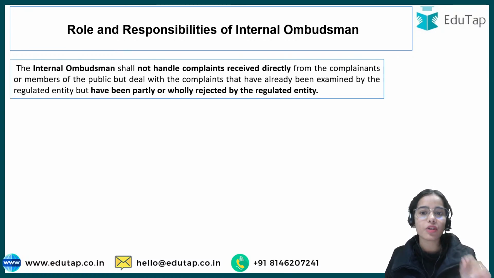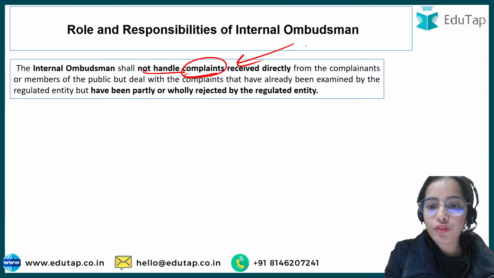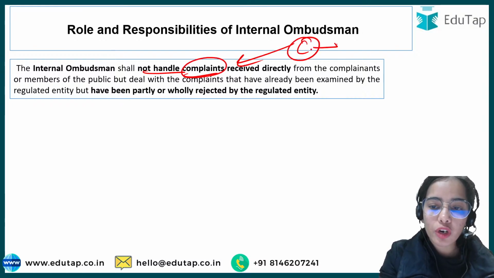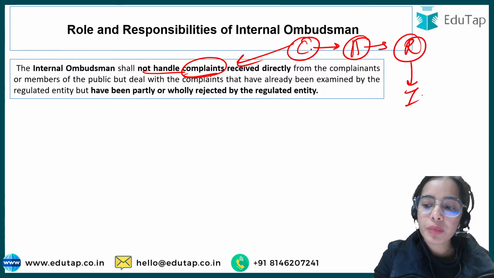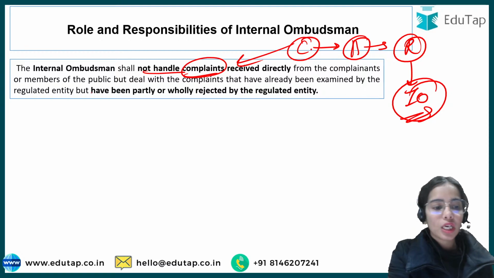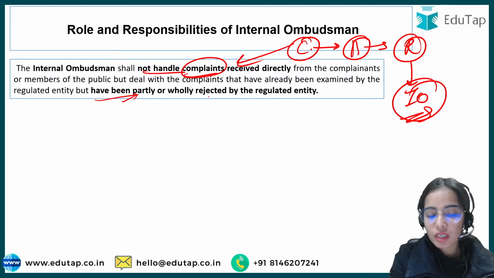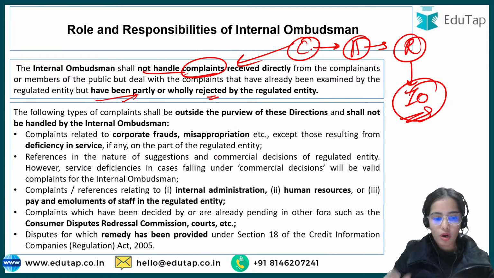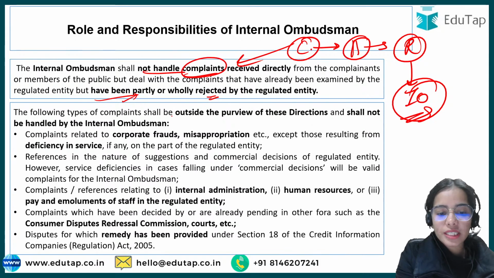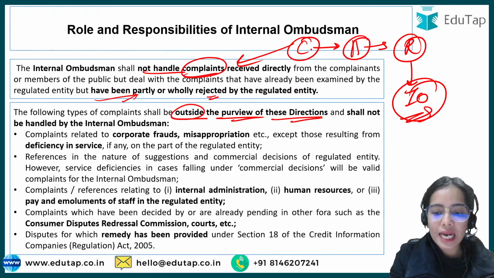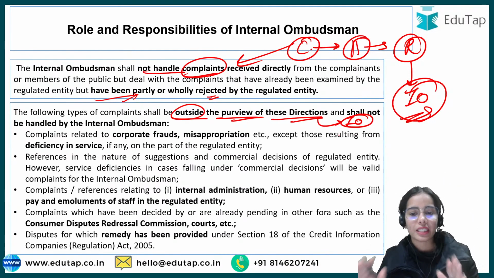Roles and responsibilities of the internal ombudsman. The internal ombudsman shall not handle any complaints directly from the customer. If the complaint is coming directly from the customer, the bank will handle that. If the bank has partly or wholly rejected the complaint, then it will go to the internal ombudsman. Which types of complaints shall be outside the purview of these directions? That means they will not be handled by the internal ombudsman.